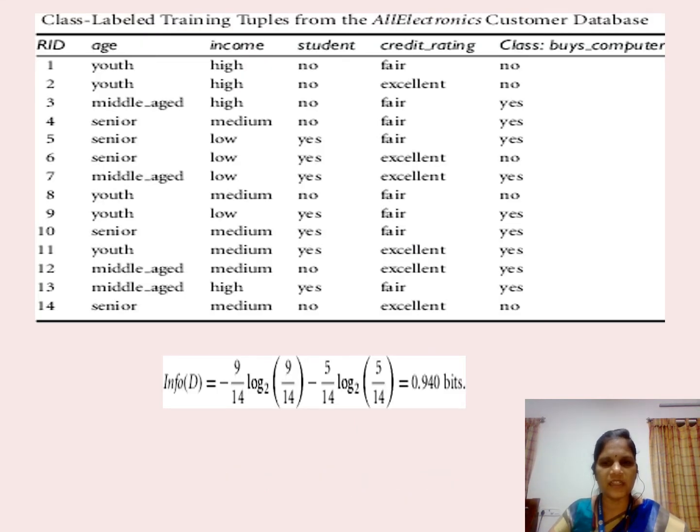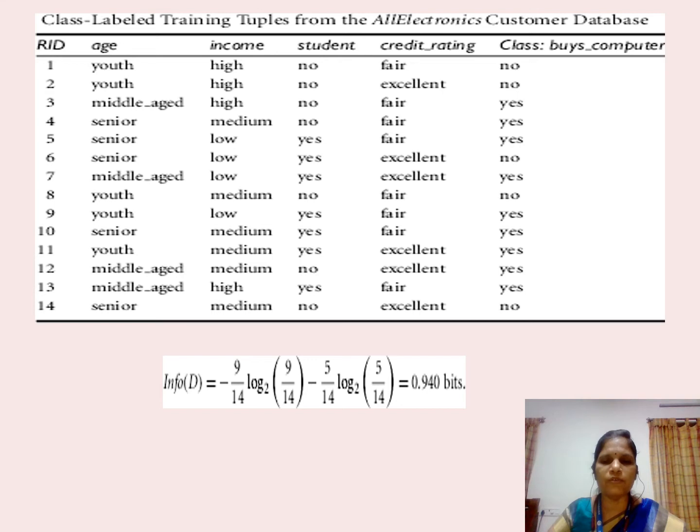This is the sample data set which is given in the problem to construct the decision tree. As a first step, we have to check whether the class label is present in the problem data set or not. Yes, the class label is present. There are two categories, yes and no. Along with that, there are 4 attributes: age, income, student, and credit rating. Those attributes are also presented in categorical form.